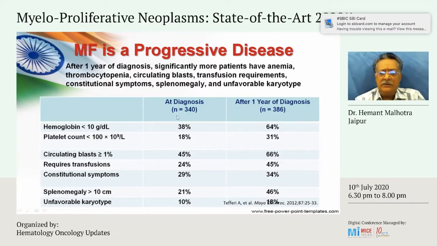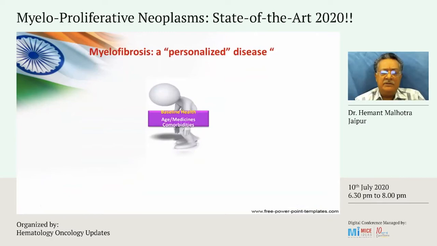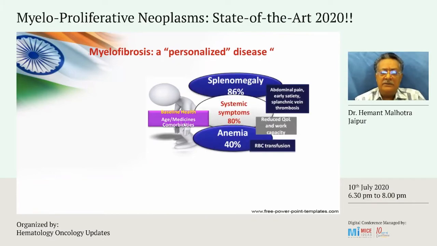And even if at diagnosis the patient doesn't require treatment, very soon the patient will be in the category where treatment is required. So basically it's a personalized disease in the sense that each patient has his own set of problems. And of course you have the baseline parameters, you have age, the concomitant medication the patient is taking, comorbidities, then on top of that, myeloproliferative related triad, splenomegaly, which happens in almost 86% of patients. It has its own problems of massive splenomegaly.